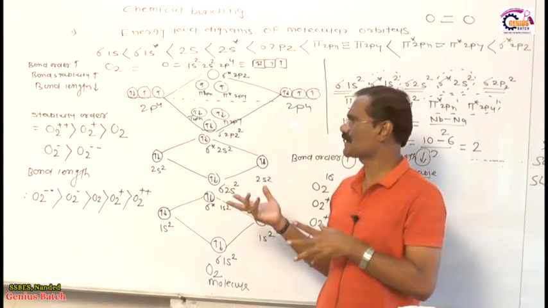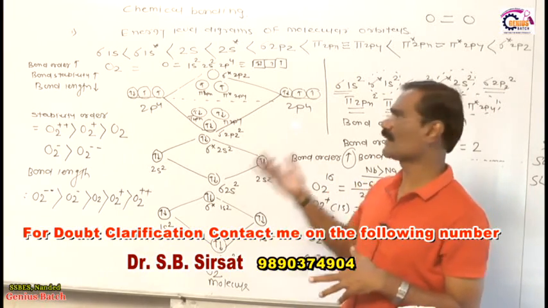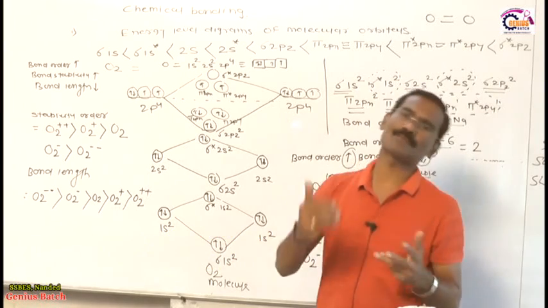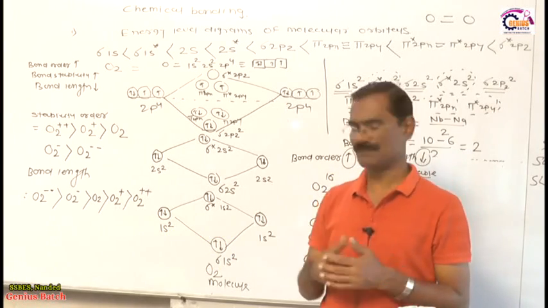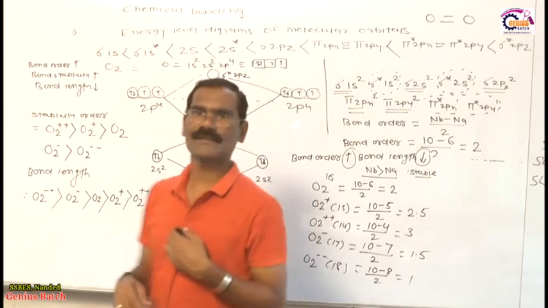Now the remaining part of this molecular orbital theory, that is how the molecular orbital diagram changes for molecules which have fewer than 14 electrons, we will discuss in the next videos. Thank you very much.